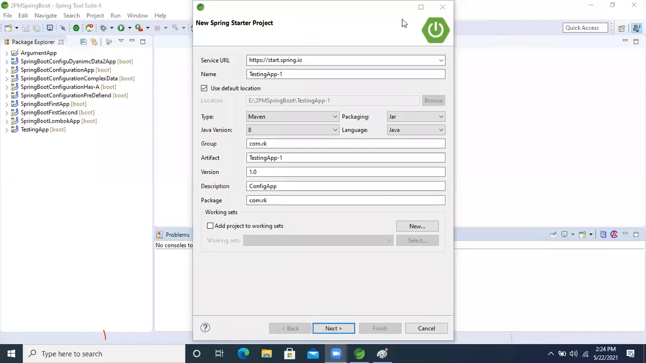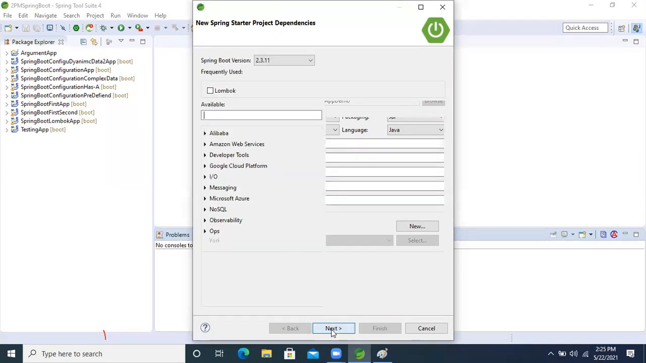Okay, so what I'm going to do now, guys, is create one application. App config demo. Okay, so now, fine, guys.